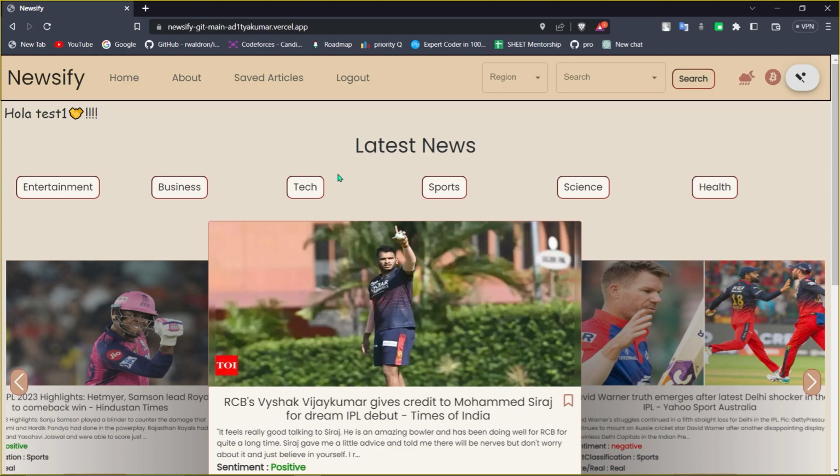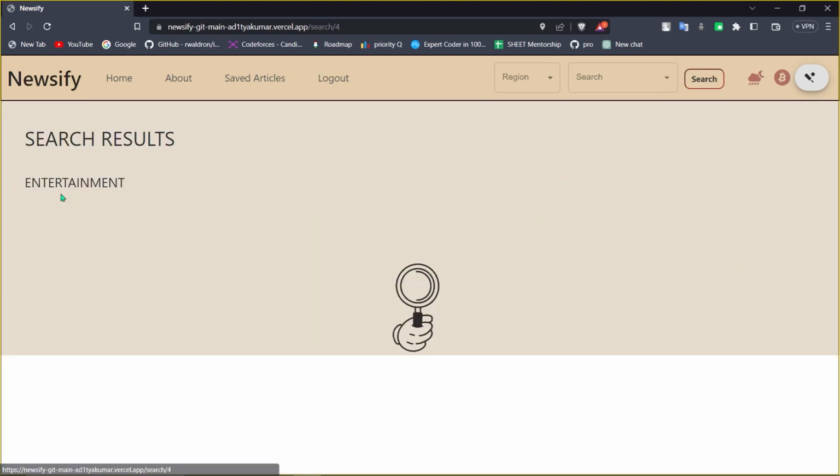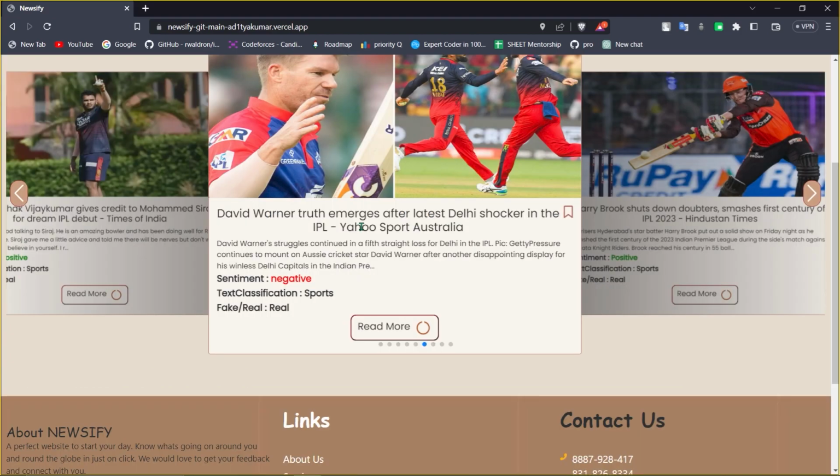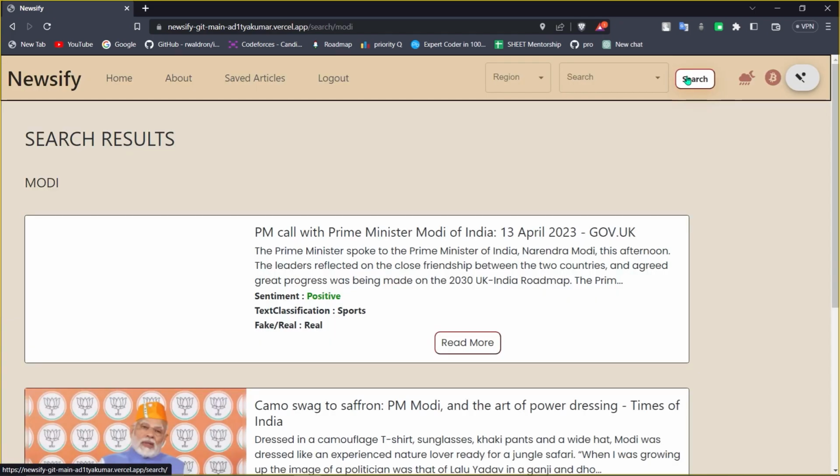Let's have a look at its functionality. Right here are all the entertainment news. Now let's take a look at its search bar. As you can see, these are all the results related to the keyword that we typed here.